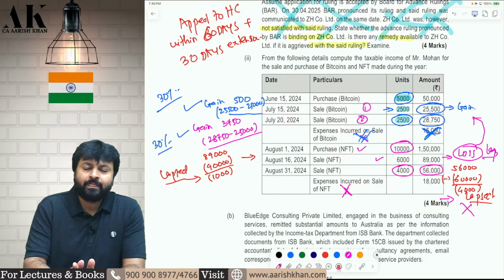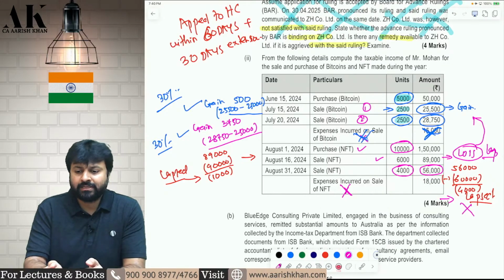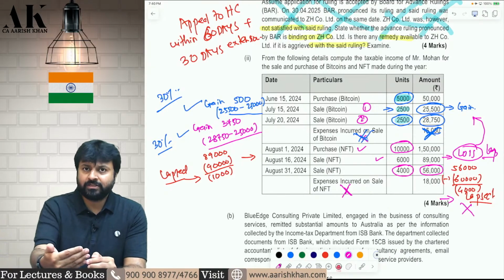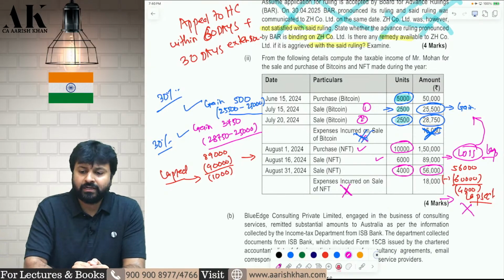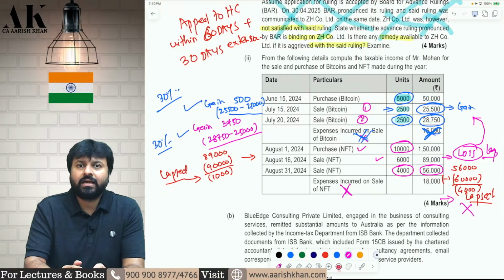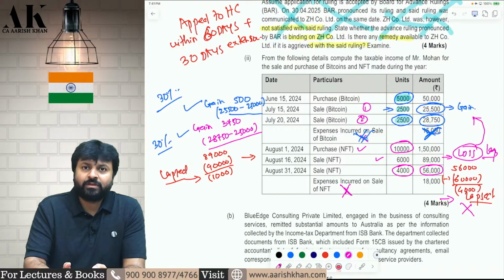Sorry for the delay. The delay was because of ICAI, because ICAI released the MTP series 2 last week, around 8th to 10th of August, and that is the reason I had to wait for that particular MTP. But I have not got anything great from this MTP. MTP 2 was almost copy paste.